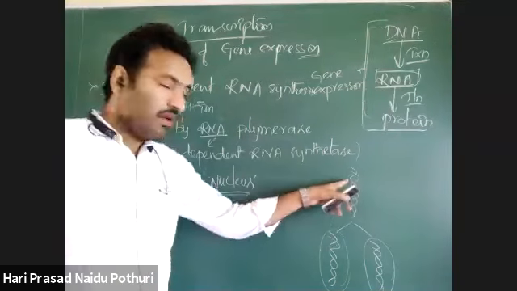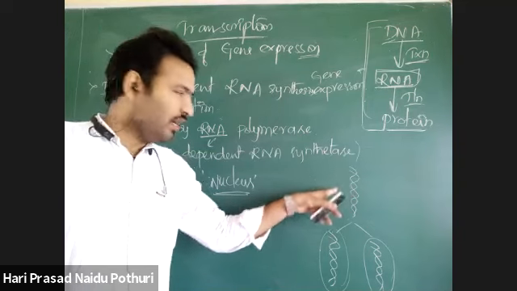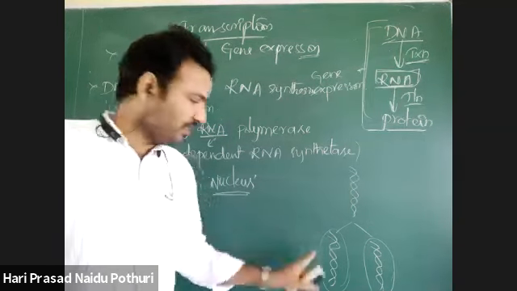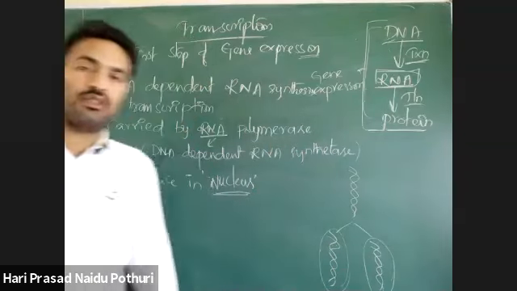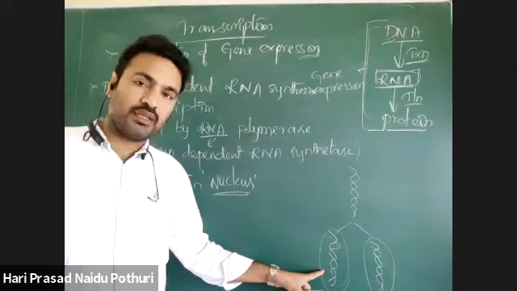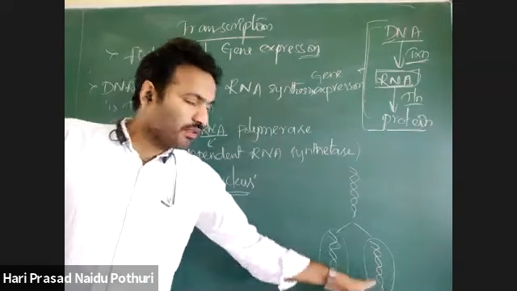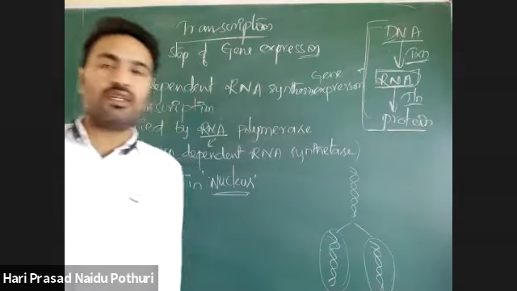So two complete daughter DNA molecules are made from a double-stranded DNA. That means 100% of the parental DNA is shared half and half into two daughters. One strand goes into one daughter DNA, and the other strand into another daughter DNA.